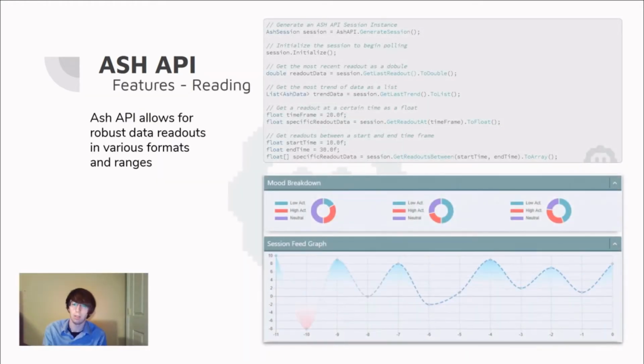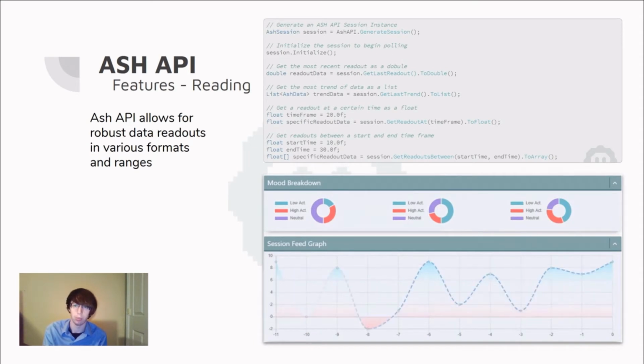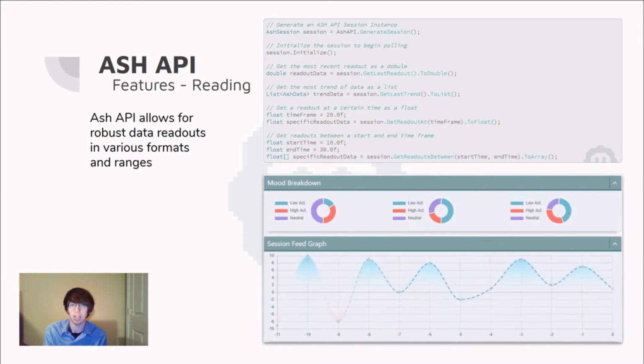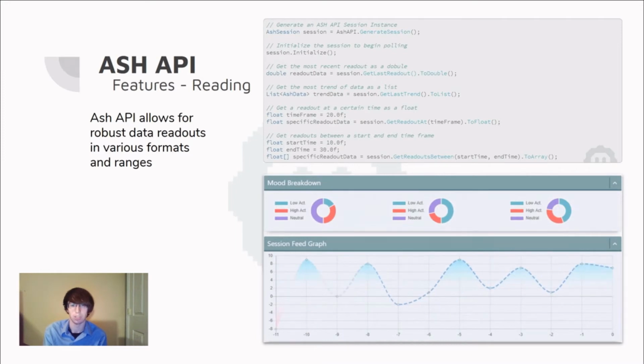One of the more standard features of Ash API is our readout system. Ash API allows for robust data readouts that consist of a wide range of data from single instance session data to a trend of information across a time frame. In the example code to the right, we see examples of how to access standard readouts and trend data. For example, the function getLastReadout will return an Ash data object consisting of the most recently calculated data. These data can then be translated and casted into different formats via our built-in functions such as toFloat and toArray.